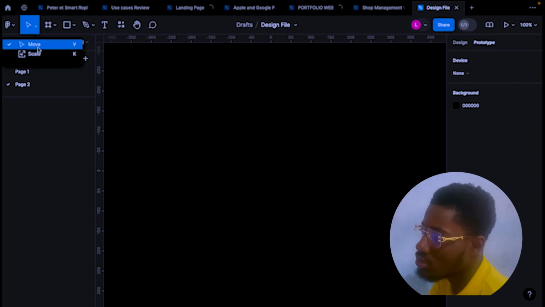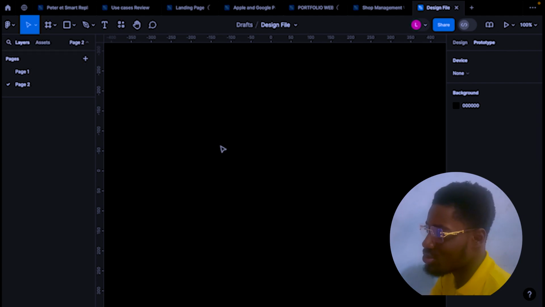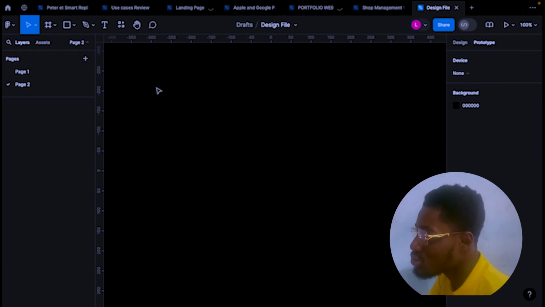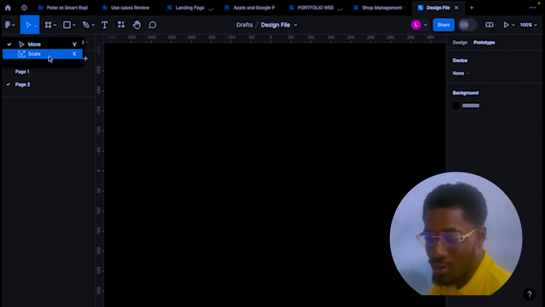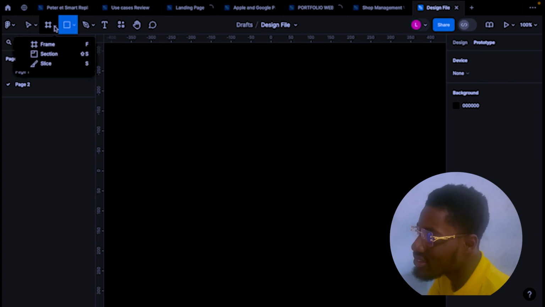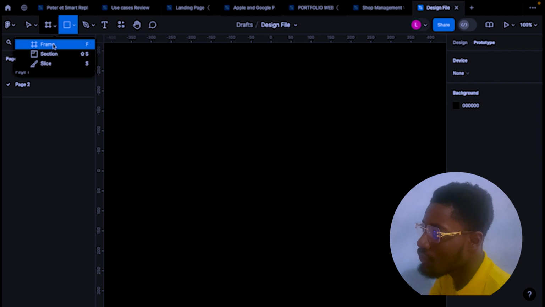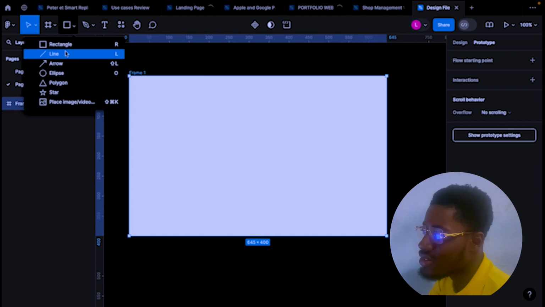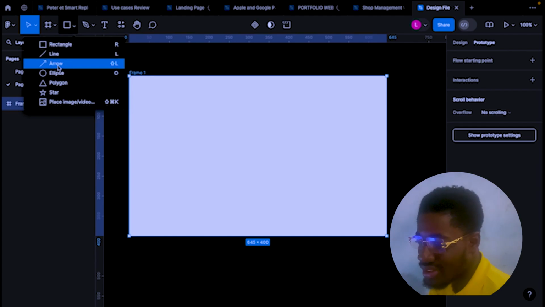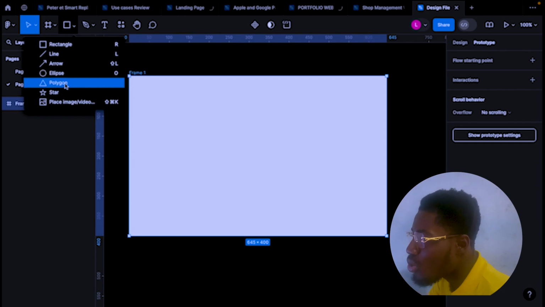So this is the move tool, as I'm using it here. The move tool is used to move stuff. And the scale tool, as the name implies, is used to scale stuff. So maybe you have a smaller version of something, you can scale it. And this is the frame. The first thing for you to do is draw out a frame before you can start your design, and it's very important. Let's move to the rectangle. As the name implies, it's used for drawing a rectangle, line for drawing a line, arrow for drawing an arrow, ellipse for drawing an ellipse.